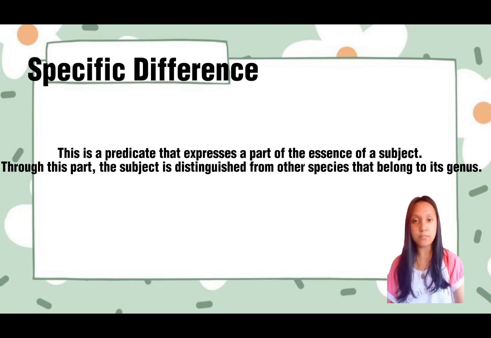What is the difference between the animality of a human person and of a brute? The answer is rationality. Whereas a human person is a rational animal, a brute is not. Thus, rationality is the specific difference between human person and brutes.